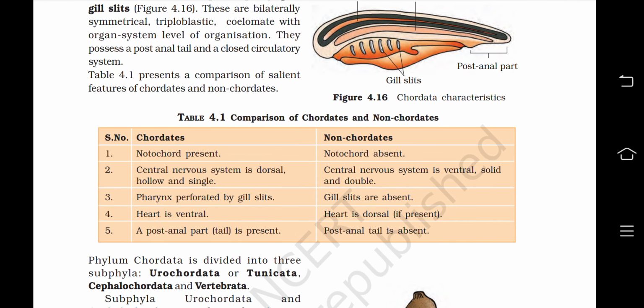So, in chordates, notochord is present. In non-chordates, notochord is absent. In chordates, central nervous system is dorsal, hollow and single. In non-chordates, central nervous system is ventral, solid and double. In chordates, pharynx perforated by gill slits. In non-chordates, gill slits are absent. In chordates, heart is ventral, and in non-chordates, heart is dorsal, if present. In chordates, a post-anal tail is present. In non-chordates, this post-anal tail is absent.